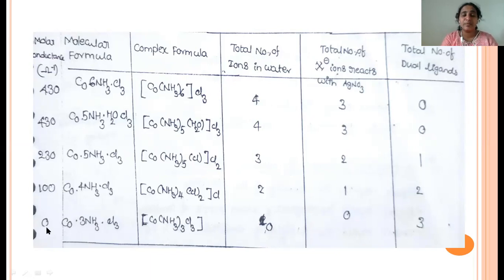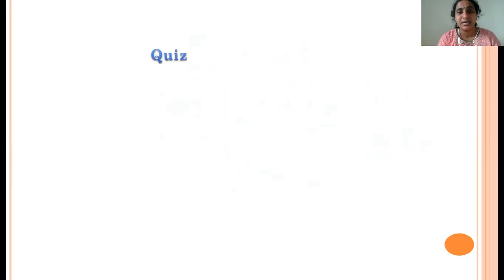Like that, Werner explained the properties and structure formation, as well as how coordination complexes form, by taking different amino cobalt complexes. He could also explain the molar conductance of the different types of complexes. He could explain what the primary valency is, what the secondary valency is, how we can calculate the oxidation number, and how we can calculate the coordination number. Everything he explained.